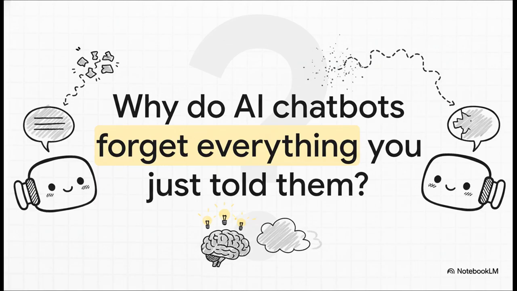All right, let's kick things off with a problem that I know you've run into. You have this amazing, detailed conversation with an AI. You lay out all the context, and then on the very next prompt, poof, it's gone. The AI acts like it's never met you. Why on earth does that happen?